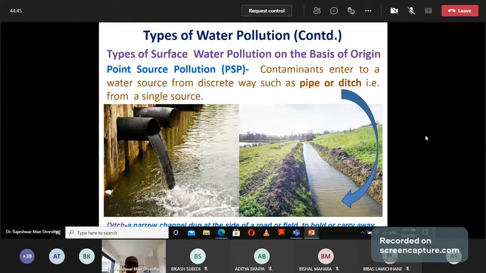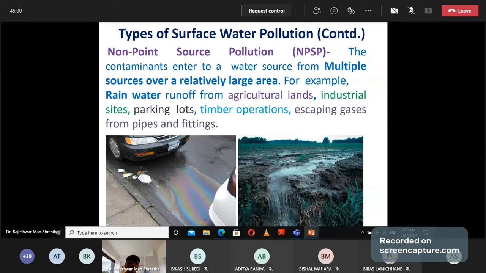When the water resources at the surface are polluted either by a ditch or a pipe, it is known as point source pollution. Number two is non-point source pollution. In this case, the contaminant enters water sources from multiple sources over a large area.